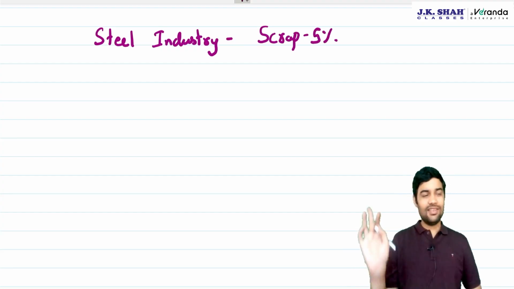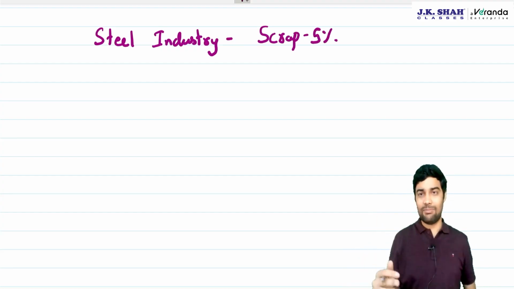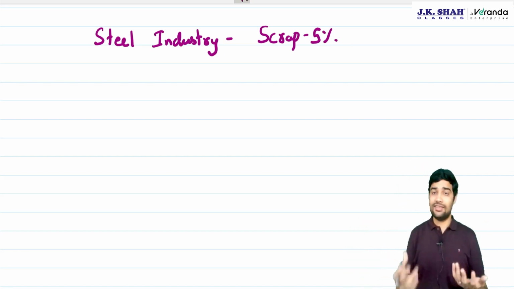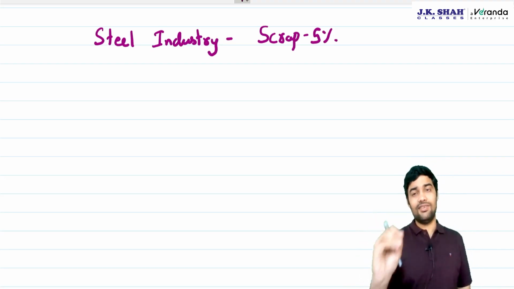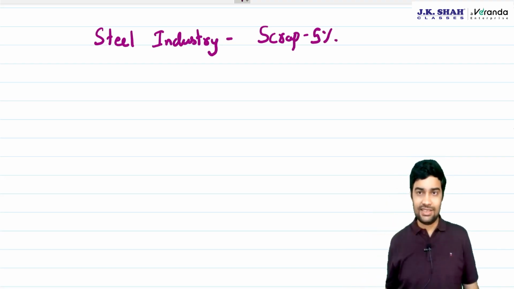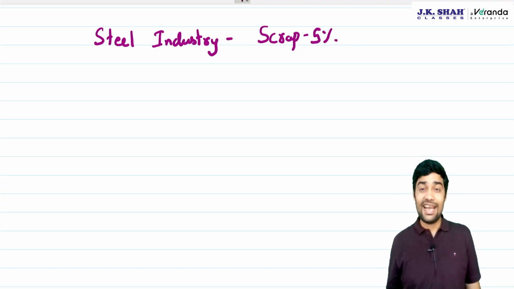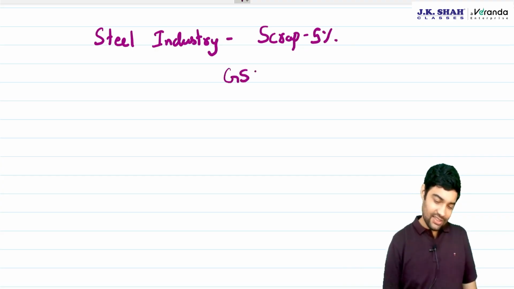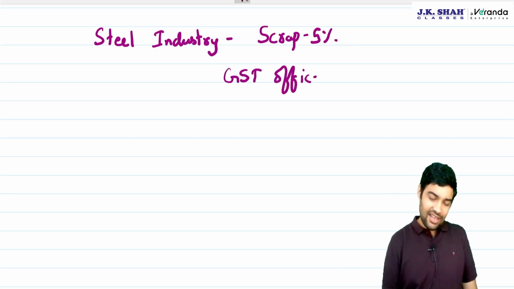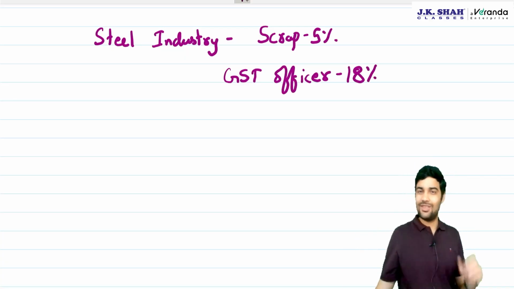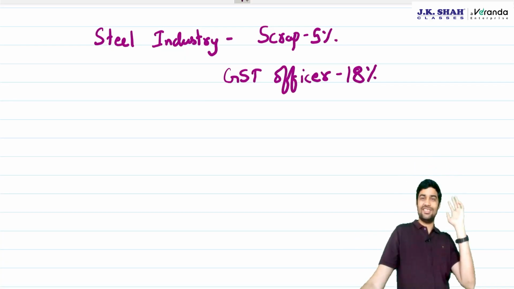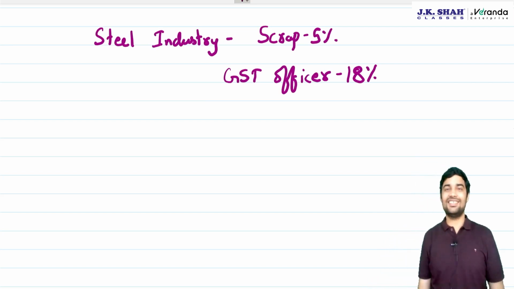The entire industry was of the view that whenever they sell scrap, and the scrap generated by the steel industry is huge, they were paying 5% on the entire scrap. Now, the department was of the view that 18% GST should apply. So GST officers issued notice to one steel player, then to all. Slowly and steadily, they issued notices to all of them saying that